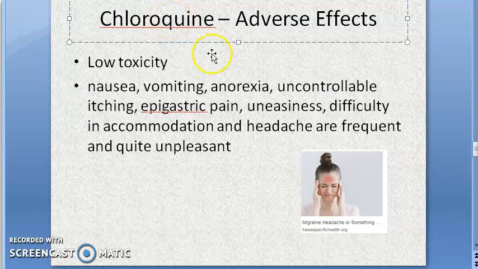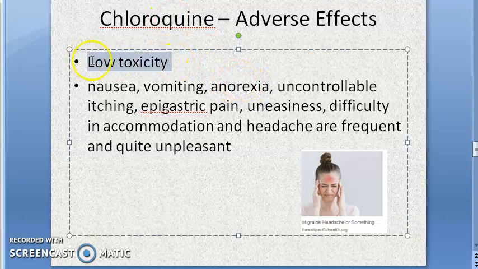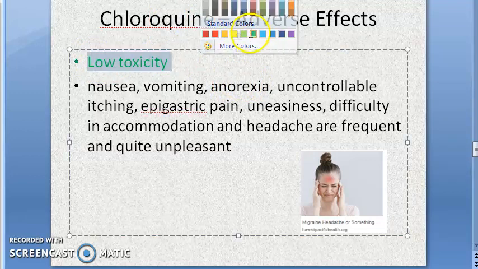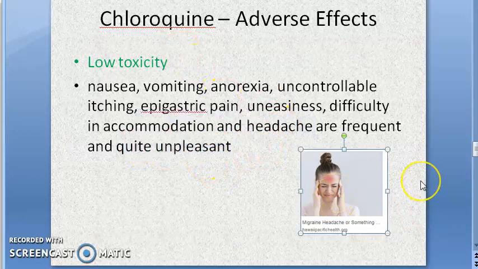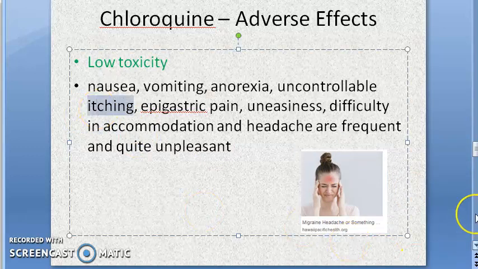Now let us look at the adverse effects of chloroquine. Usually it is not so bad; it has low toxicity only. Adverse effects are nausea, vomiting, anorexia, uncontrollable itching, epigastric pain, uneasiness, difficulty in accommodation and headache. Very normal types of side effects, but they are quite unpleasant. That's their problem. These are standard things that you will write for everything. Chloroquine is no different. Itching and all, again, you can write as hypersensitivity.